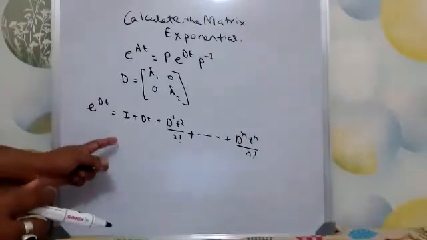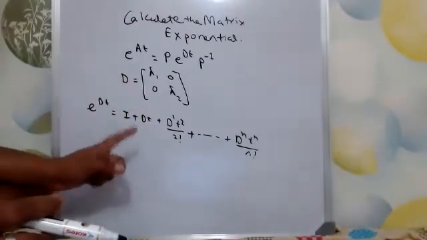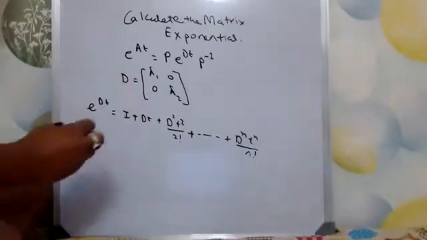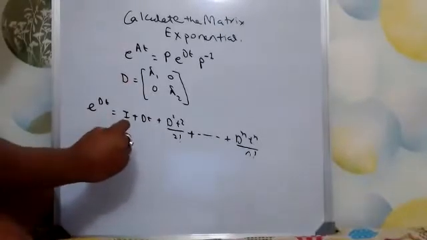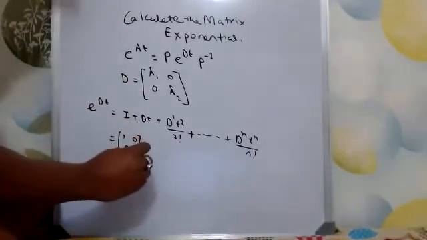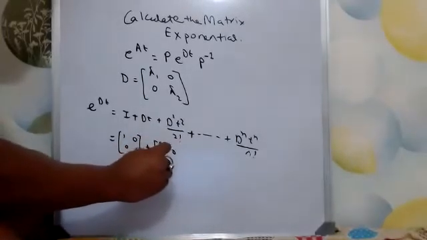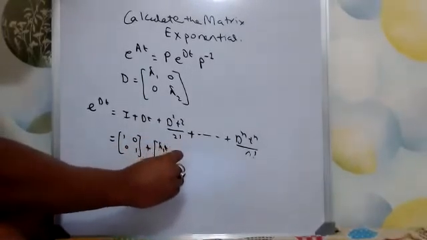Now let us substitute this D everywhere. This is I, which is 1 0 0 1. This is Dt, so Dt will become lambda 1 t, 0, 0, lambda 2 t.